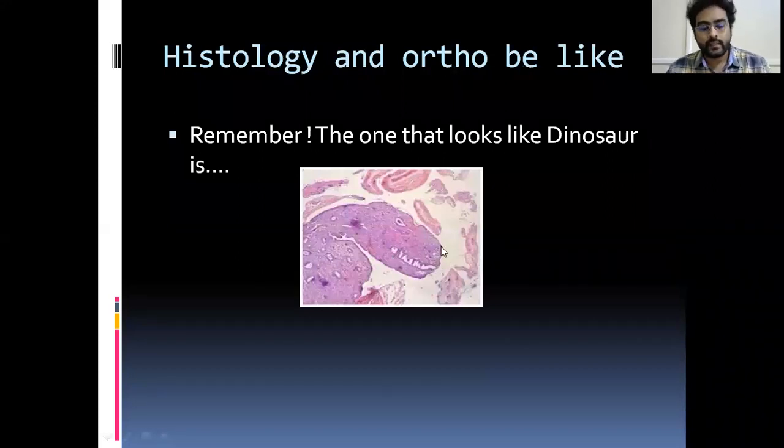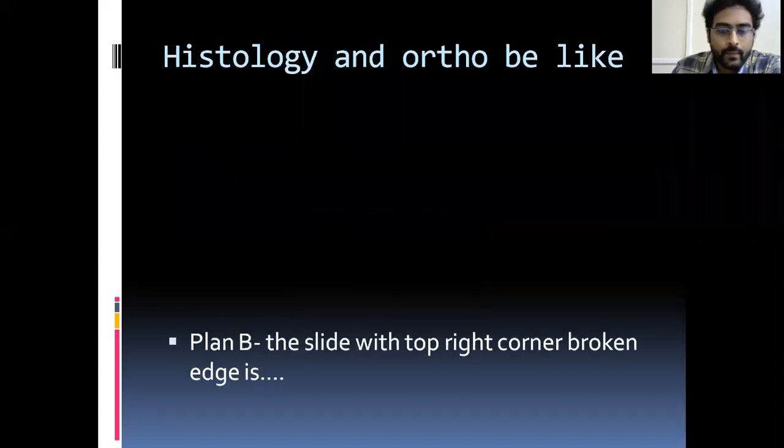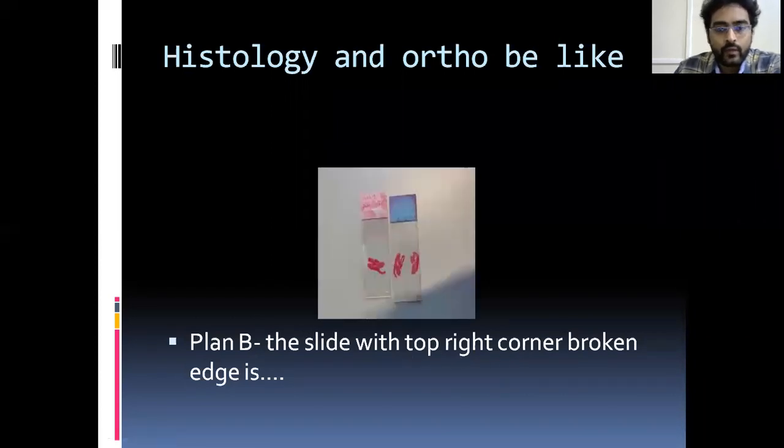By chance, if the examiner changes the focus, then we are ready with plan B. Plan B is remembering the slide. The slide with the top right corner broken is the slide of the thyroid or pancreas, something like that. In the same way, however many times I tell you about orthotics, prosthetics and implants, you will remember the same way. But let us have some basic concepts of the implants.